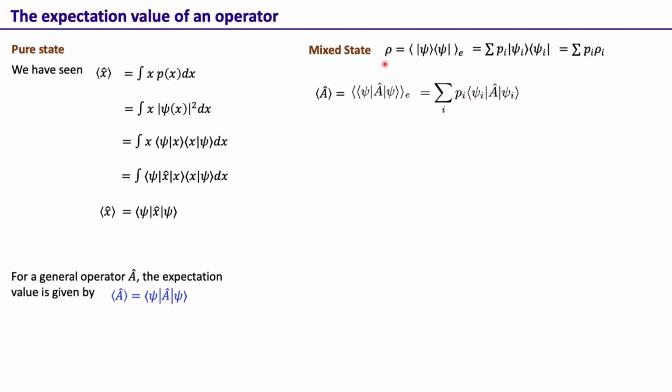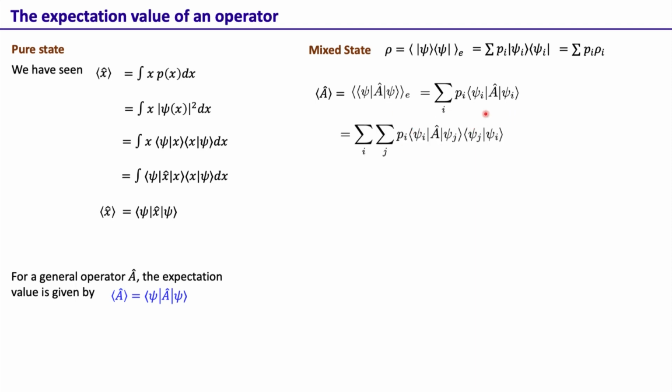But now we know that our mixed state is represented as a weighted sum over several pure states. That's why the expectation value now is also a weighted sum of the expectation values over all these different pure states, and this p_i is the same weightage as it is over here. So this is the expectation value of the mixed state.